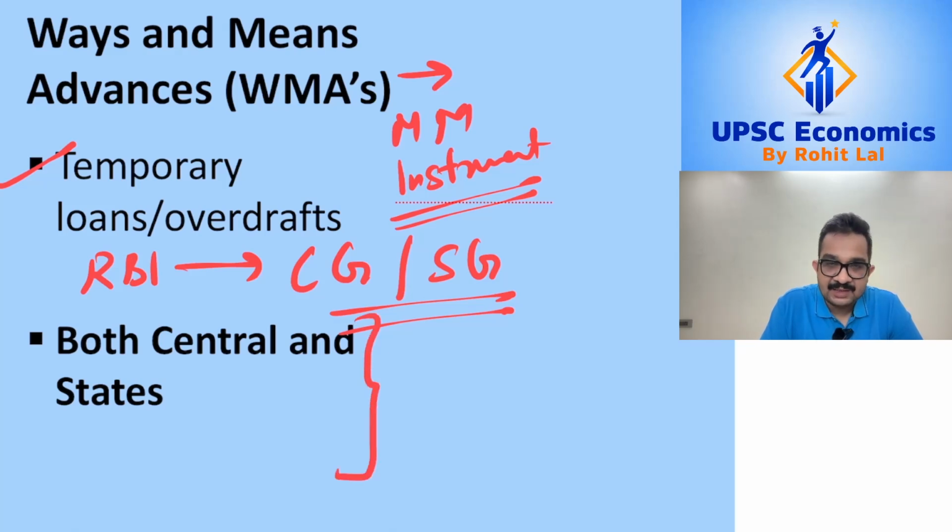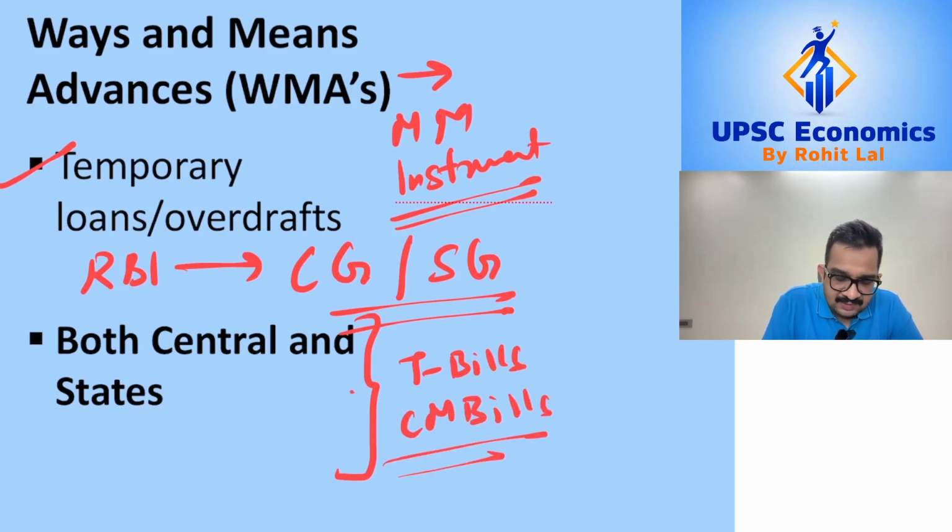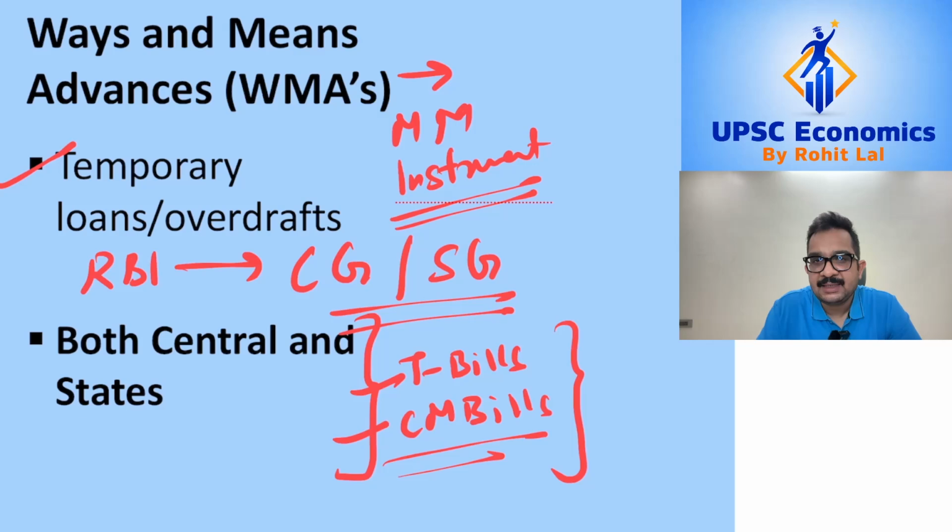Now this difference is important because all the other money market instruments we were talking about right now, for example, you had treasury bills or you had cash management bills. In context of these instruments, it was not the Reserve Bank of India but money market participants such as banks, mutual funds, investment institutions which were lending money to the government. But out here it is the Reserve Bank of India which lends money.